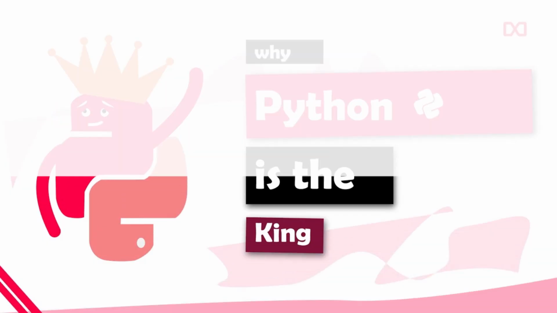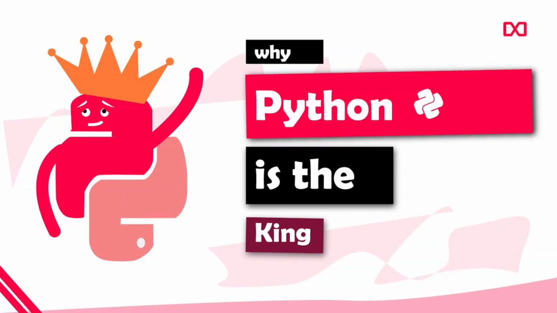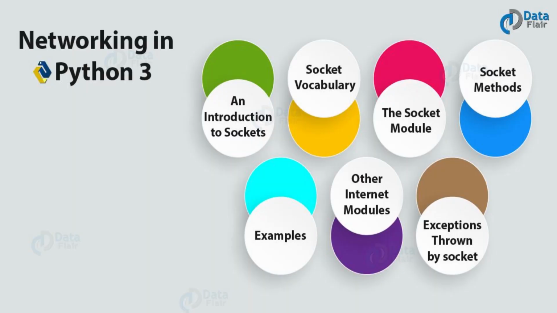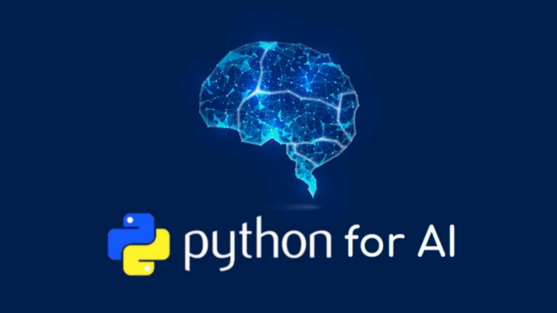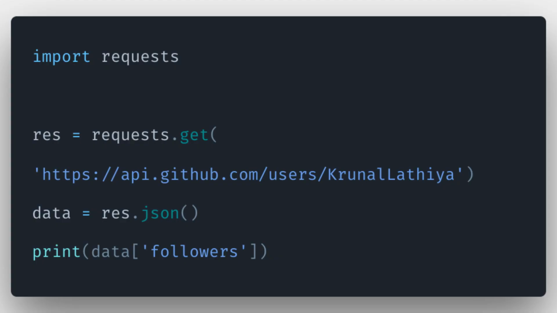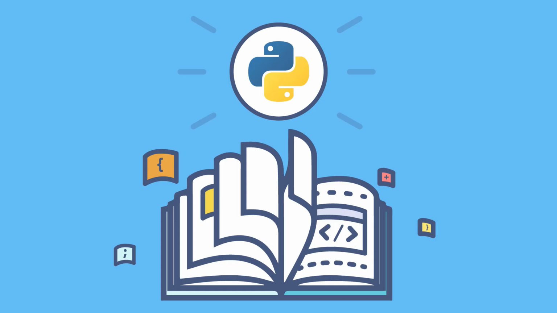As a result, Python is now one of the most popular programming languages and can be used in almost everything, from microprocessors to microcontrollers, from web development to network programming, from deep learning to artificial intelligence, and we can send mails, get and post requests, etc. And the beauty of Python is you can learn it quickly.